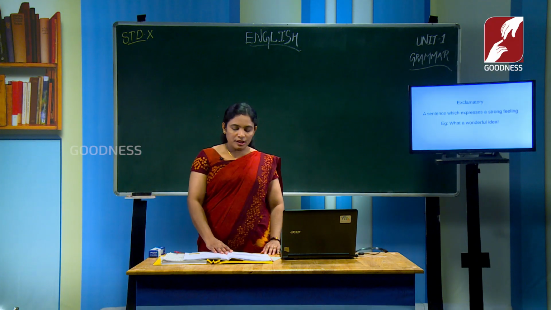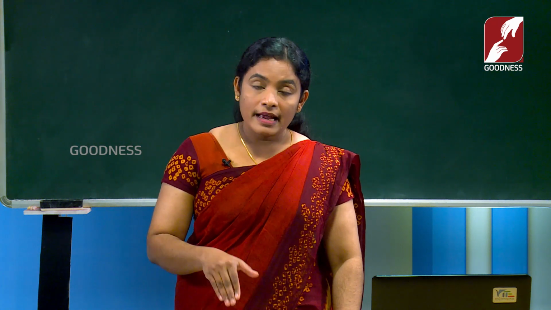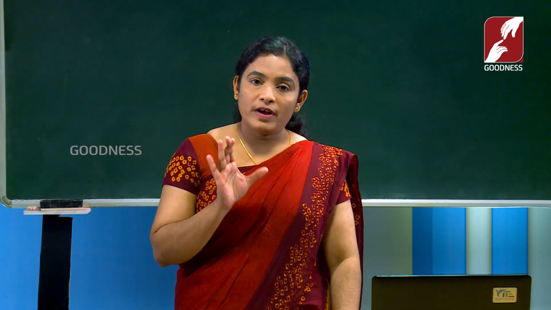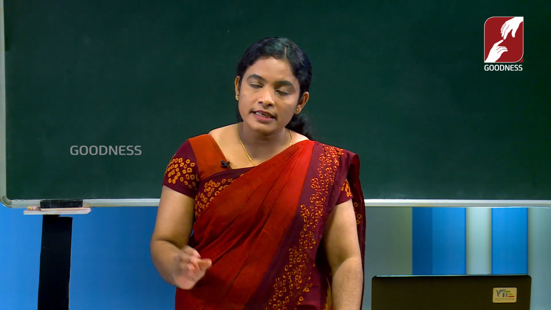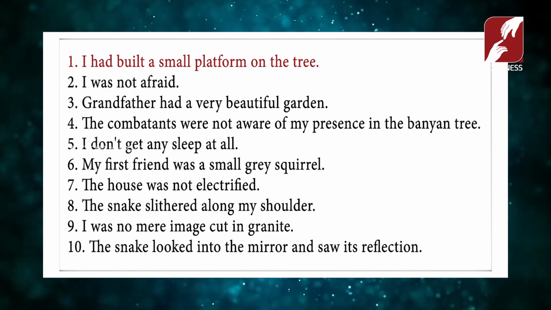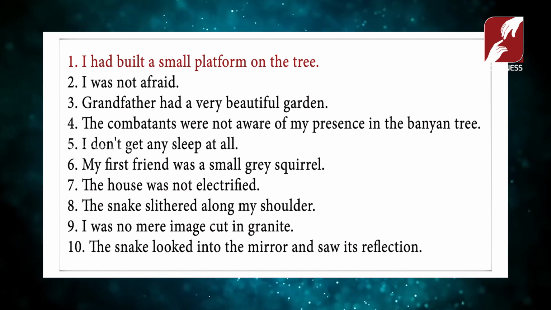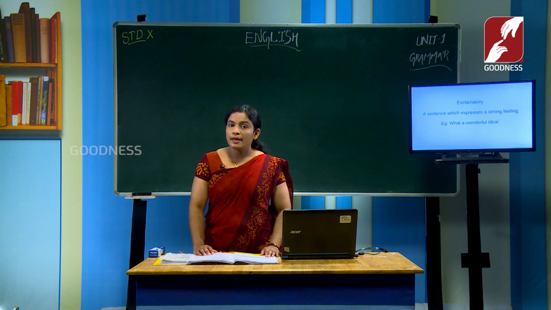And see the activity 2. Open your textbook, all of you. Here 10 sentences are given, and what you have to do, as an activity, is find out which is the positive sentence and which is the negative sentence, and write it in the required columns. Okay. See the first one, I had built a small platform on the tree. Is it a positive or negative sentence? Yes, it is a positive sentence.